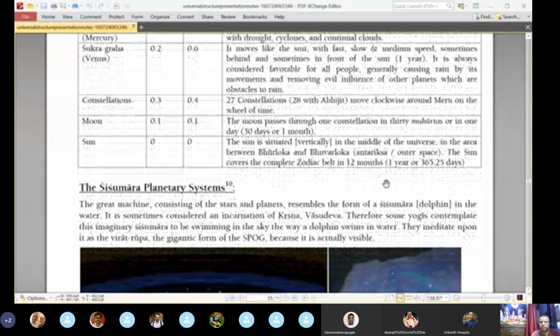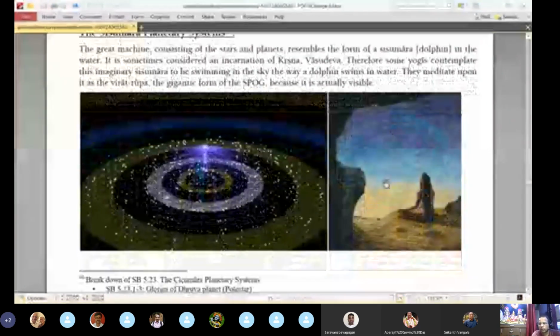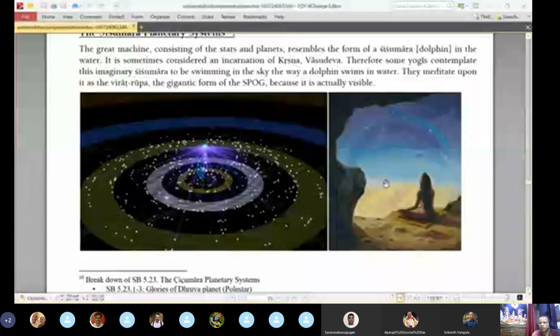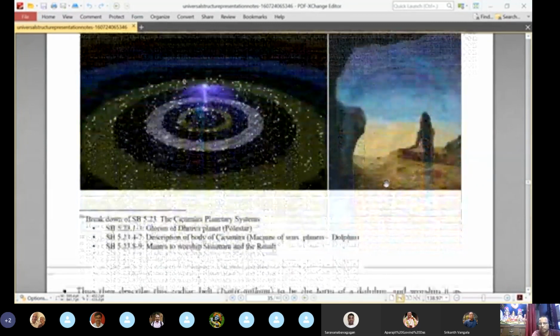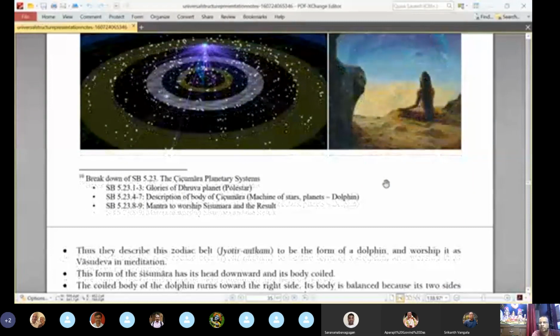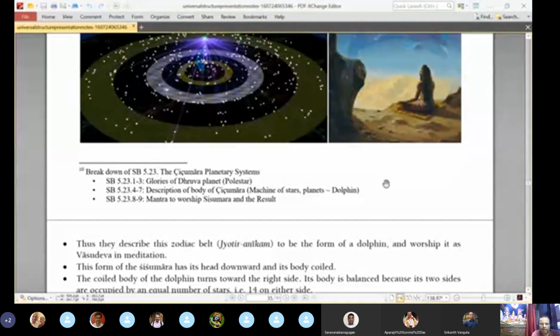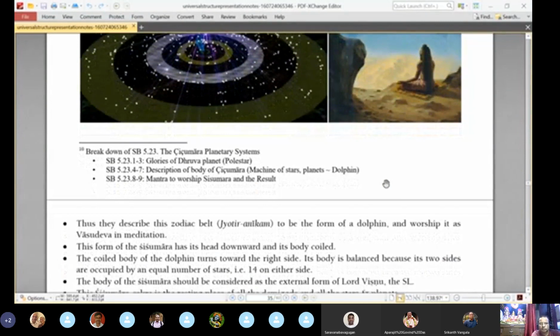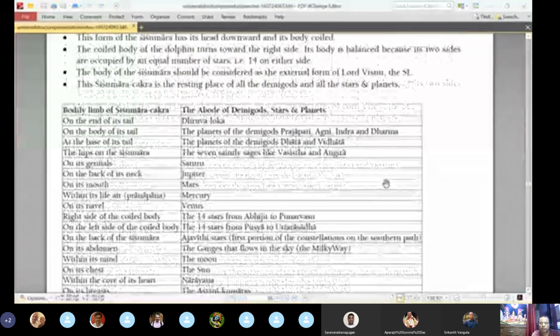Then the next thing is about the Shishimara planet system, which we already discussed, right? The constellation, the main stars and the luminaries, can be considered as part of the body of a dolphin, an inverted dolphin. It is told that rishis meditate on this form, considering everything, the different planets, as part of the Supreme Lord's body. With respect to Shishimara, they have mentioned what is located where.